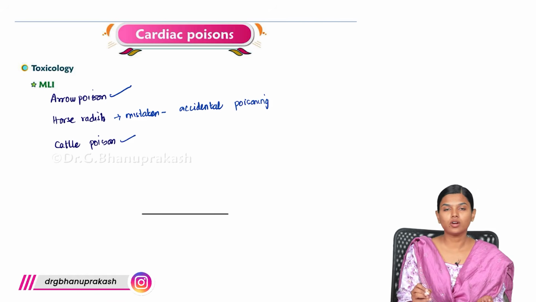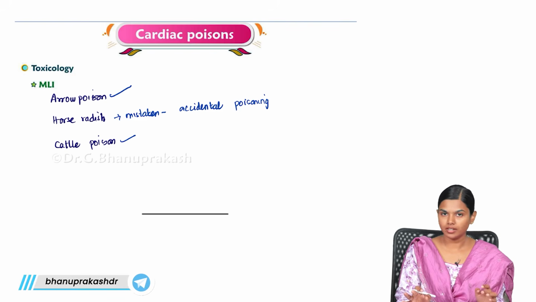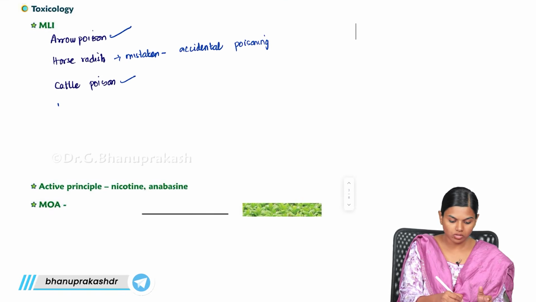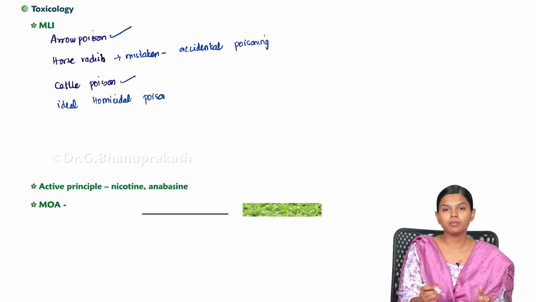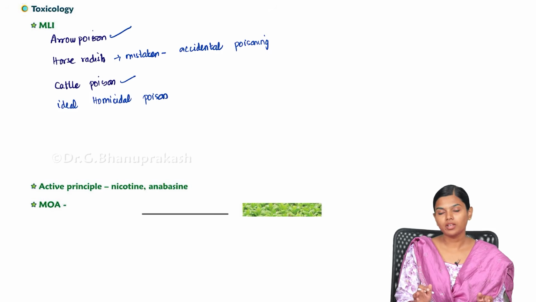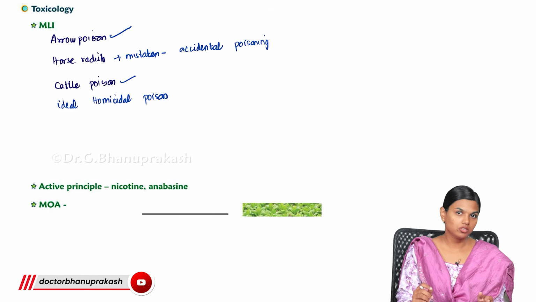It is an arrow poison, a cattle poison, and it leads to accidental poisoning. It is also an ideal homicidal poison. It is very sweet in taste, so people will not notice anything and they will give this for killing, and there will be instant death.